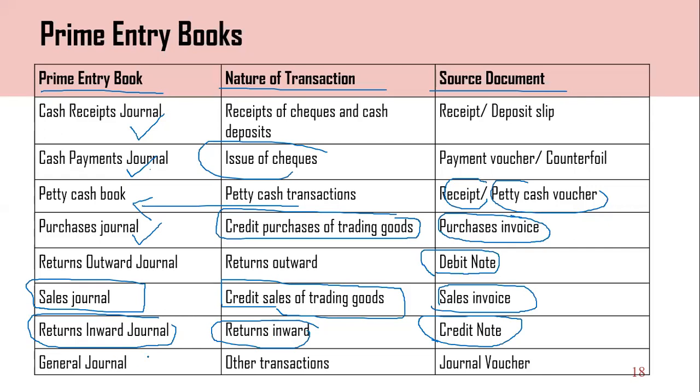Finally, the general journal. The transactions which are not included in these other journals we record in the general journal, like depreciation and purchase of property, plant and equipment, right? So the source document is the general journal voucher.